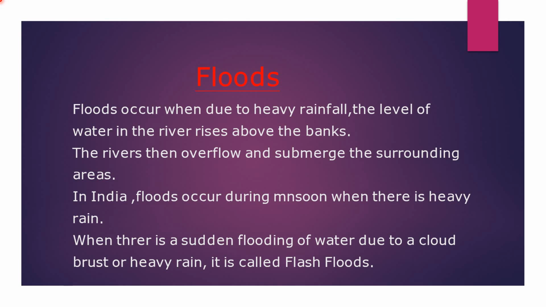When the level of the water rises in the river, the sea or the lake, wherever it rises, automatically the flow of the water will increase. That is how floods take place.